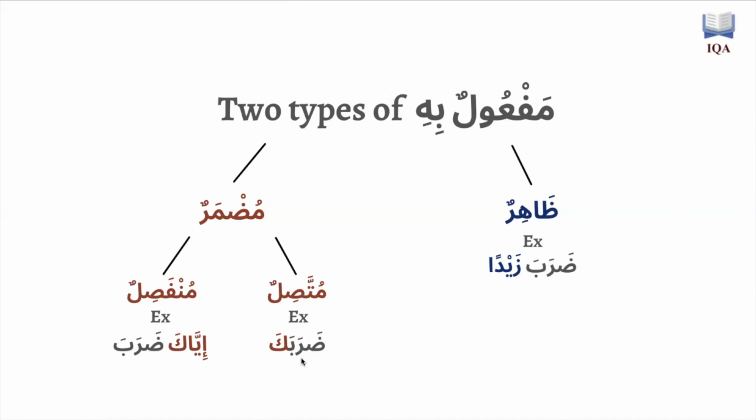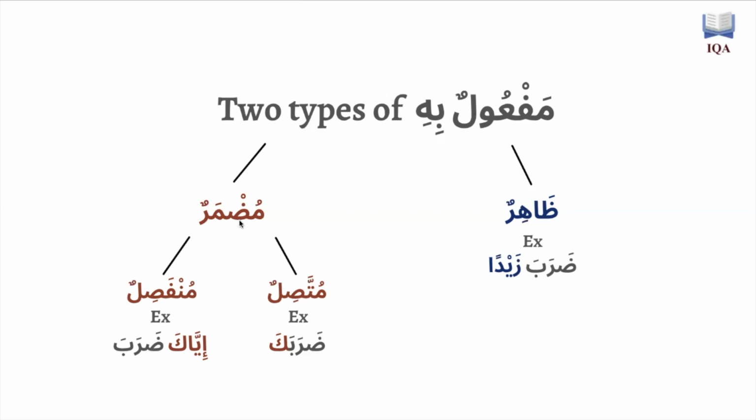So when I say, for example, darabaka, darabaka means he hit you. Daraba, he hit, ka, you. So the kaf here, which is the attached form of anta, is being attached to the verb, so it's muttasil. Here it is muttasil, attached to the verb daraba. So this is an example of a pronoun coming as a maf'ulun bihi, and it's muttasil, it's attached.